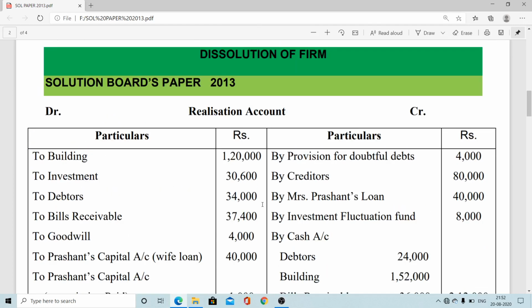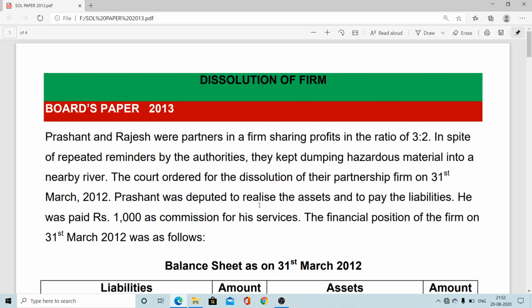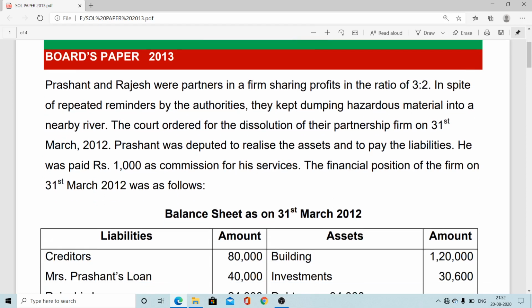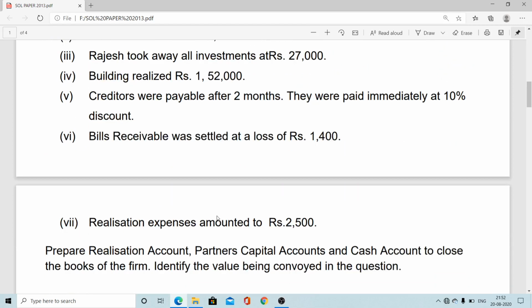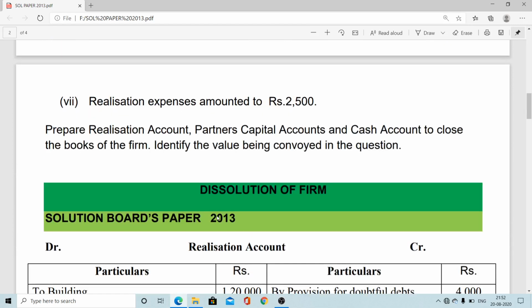So this is our problem as well as the solution for the year 2013. The necessary ledger accounts are the realization ledger, partners' capital, and cash, and we can also open the loan account. For the Rajesh loan, which is a partner's loan, if you don't want to open the account, then put it directly in the cash ledger for making payment.